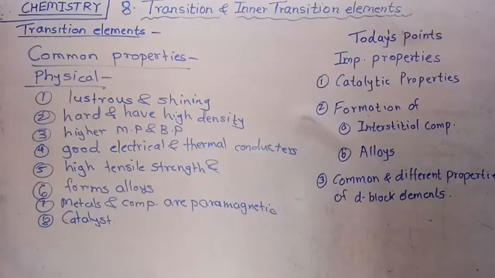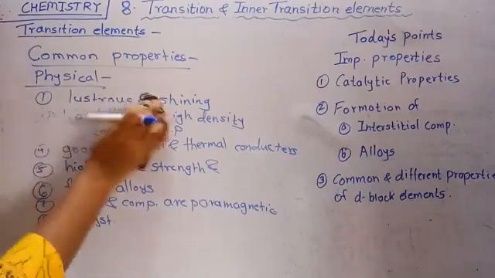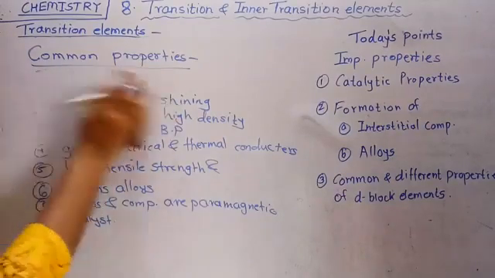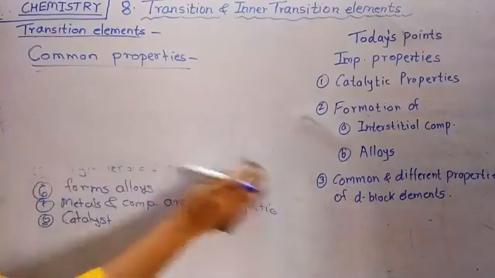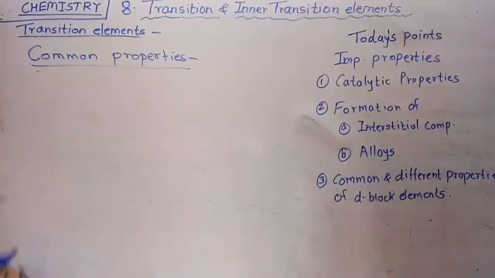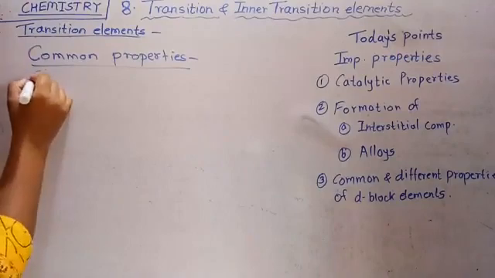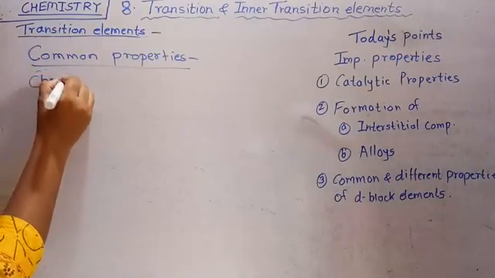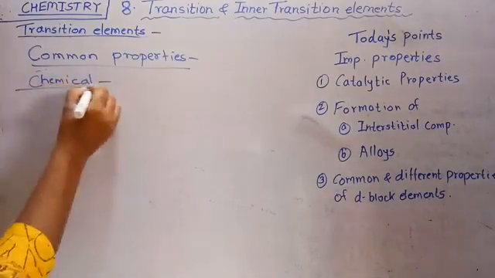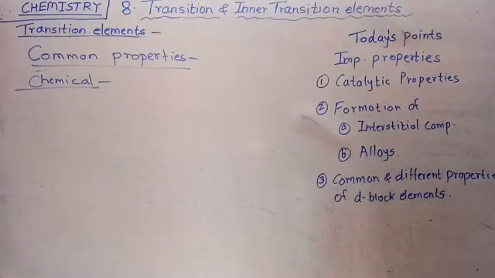Then there are some common chemical properties. They also show similar chemical properties. These d block elements are placed in between the s block elements and the p block elements.